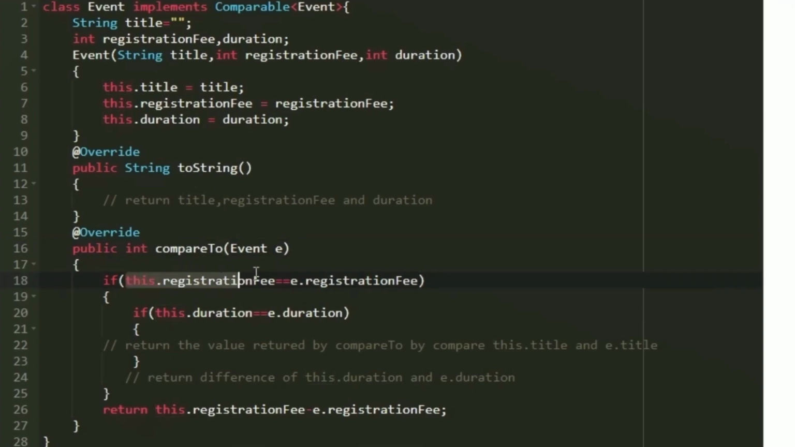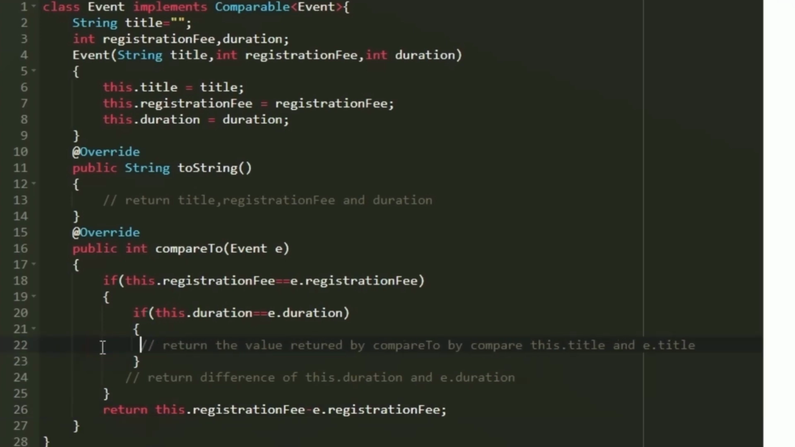First we are going to check whether this.registrationFee is equal to e.registrationFee. If that is the case, then we will proceed. Else we will directly return this.registrationFee minus e.registrationFee. This will return either a positive or negative value, and according to the value returned by it, the sorting will take place. But if the registration fees are the same, then we have to proceed with checking the duration.